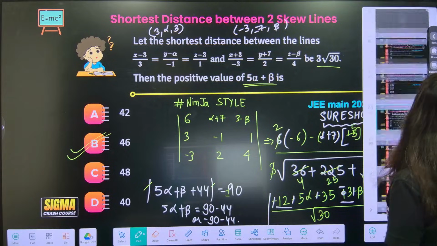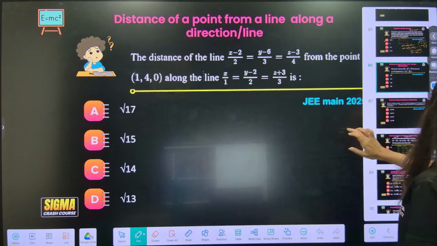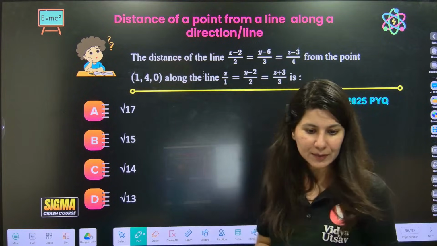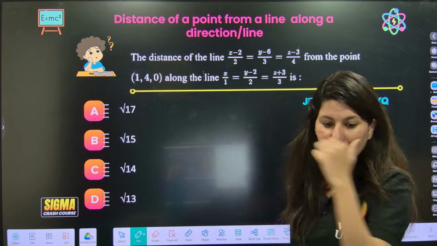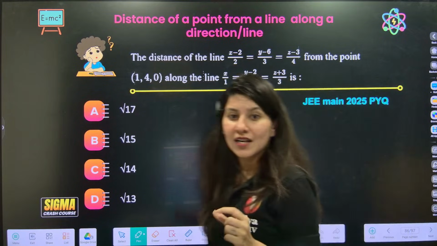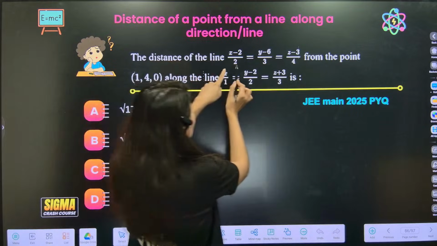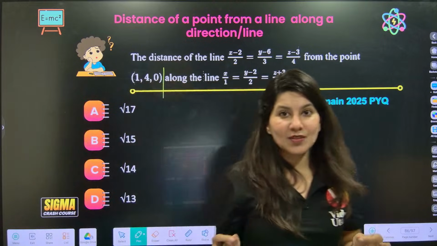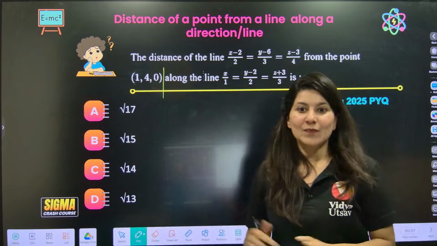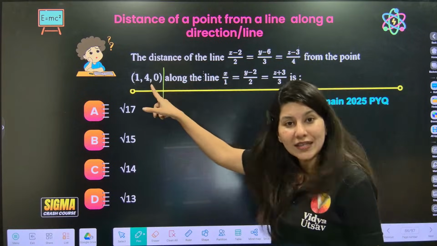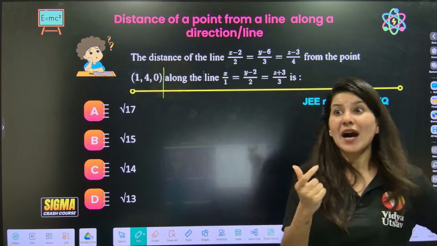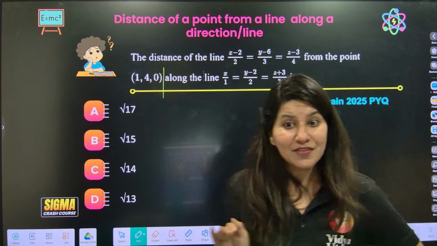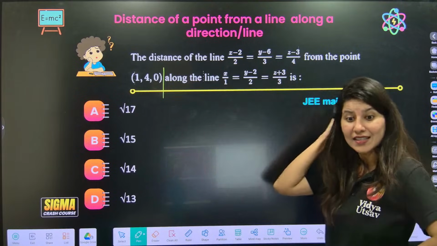I think I am left with now one more type of question, the last category, and we'll be done with today's session. Okay. So this is the kind where they are talking about distance of a line from a point. But you know what? The picture is still left. This is just a trailer. You will read it and be like, yes ma'am, I know how to find perpendicular distance between line and point. No, this is different. Read ahead, read again.